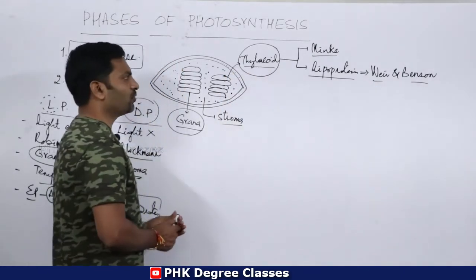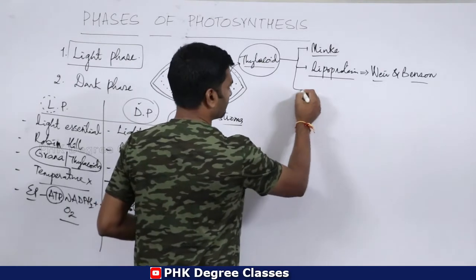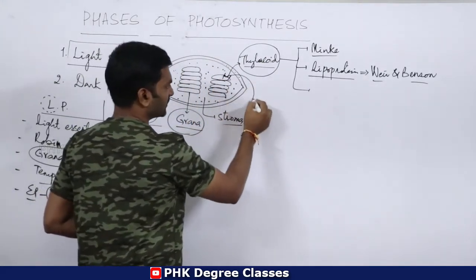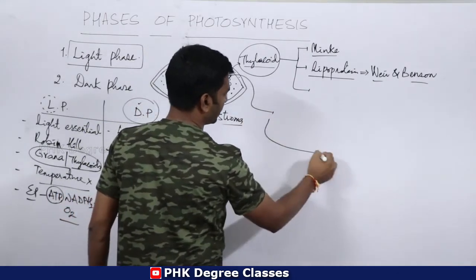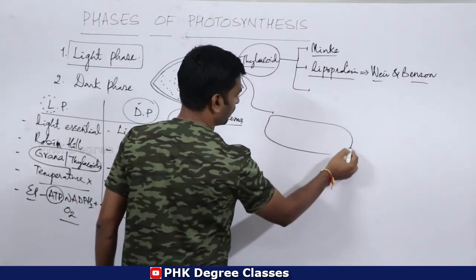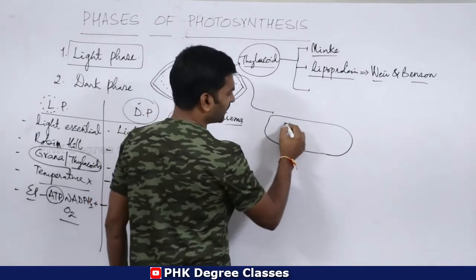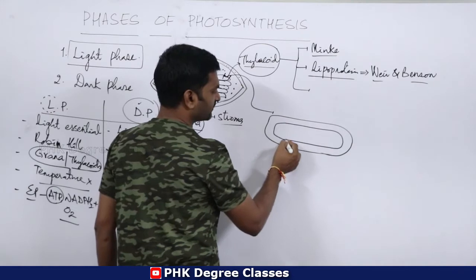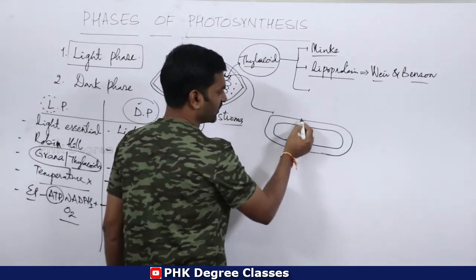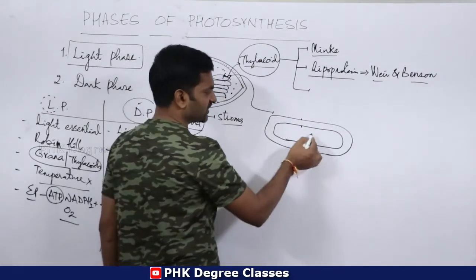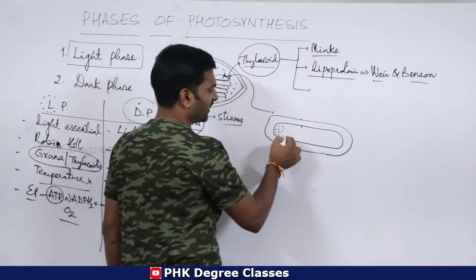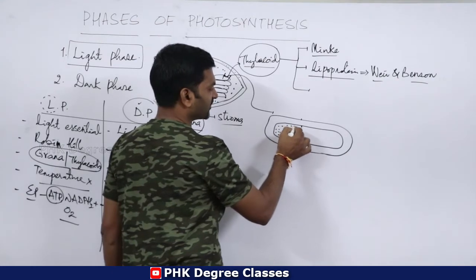Clear? Now, for example, I'll cut a small portion of thylakoid, so it looks like this. Every thylakoid has two basic layers, an outer layer and an inner layer. The complete inner portion of the thylakoid is filled with water.